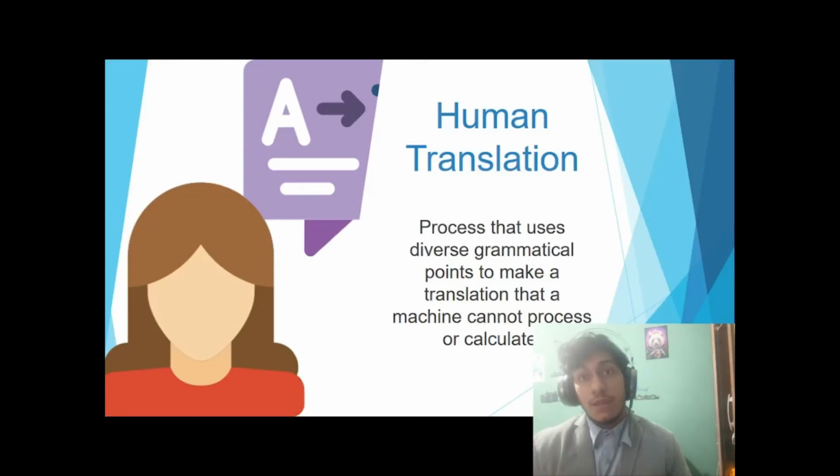Now, I, Ian Piromelet, am going to talk about human translation. It's a process that only humans can understand, where we use grammatical points to make precise translations. The final work of this process, that is, translation itself as a product, is produced by three agents. The translator, in charge of transferring information from one language to another, capturing the essence of the original text. Then we have the professional editor, who revises and refines the translator's work and checks for errors in the grammar. If everything is okay, then the product is sent to the manager, who reviews the final product to see if it's in the required format and ready to deliver to the client.